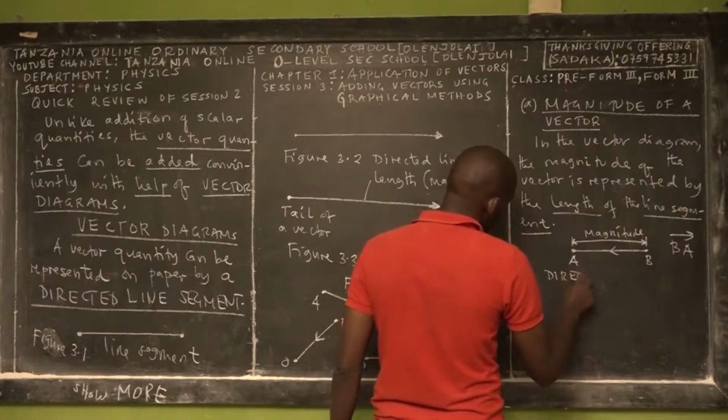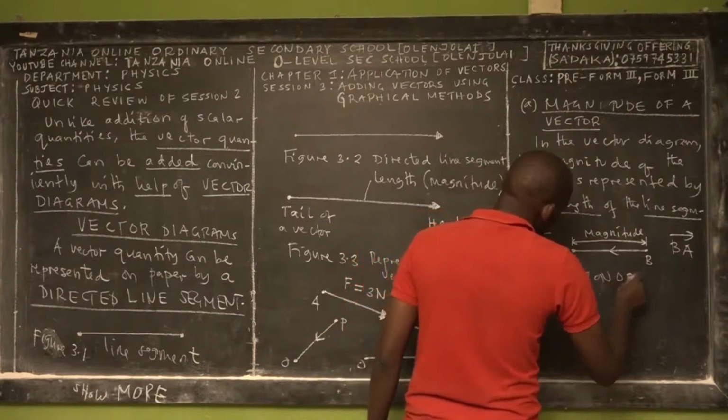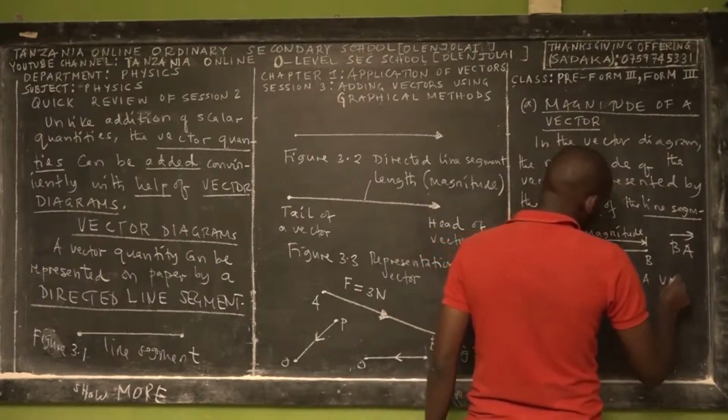How do we represent the direction of a vector?